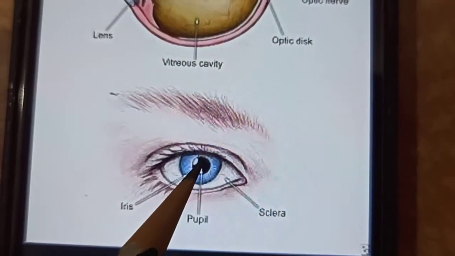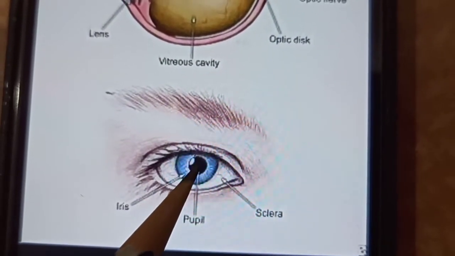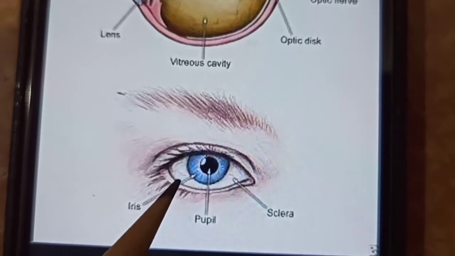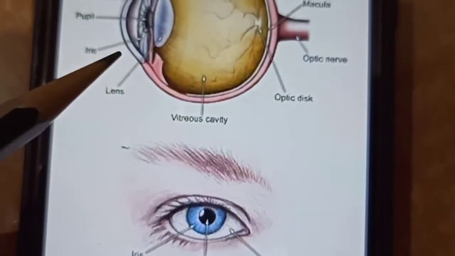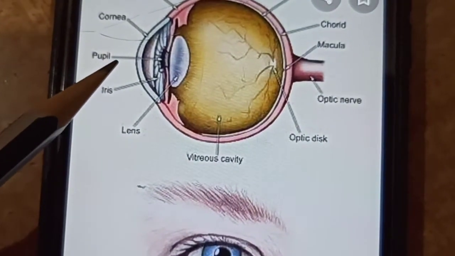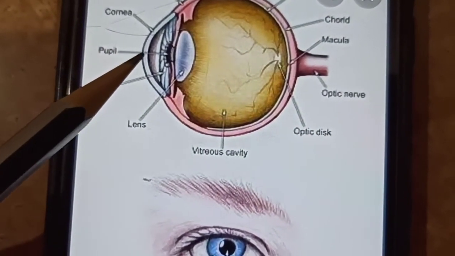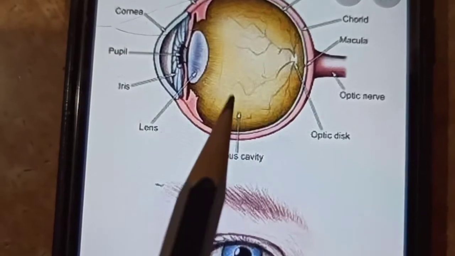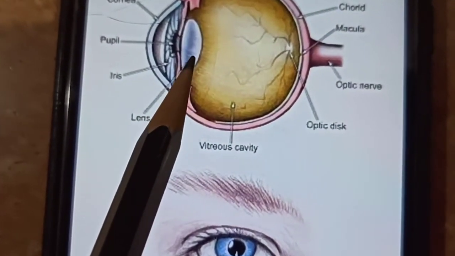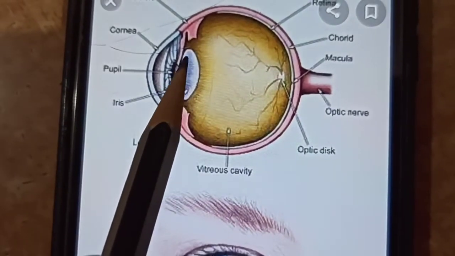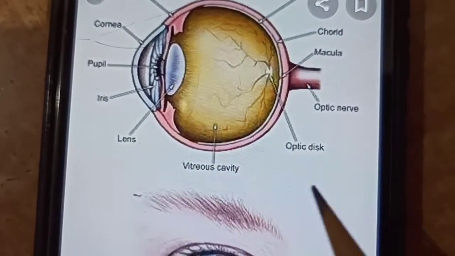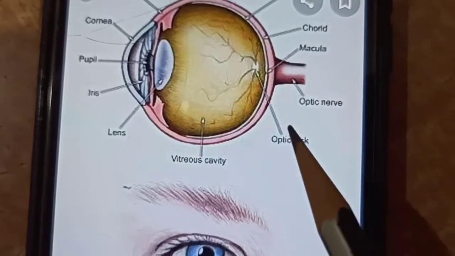And in the center of the eye, there is an opening called the pupil. It is in the complete center where the light passes through it. Then behind we have a lens. So our eyes actually act as a camera, children. I will explain you how.